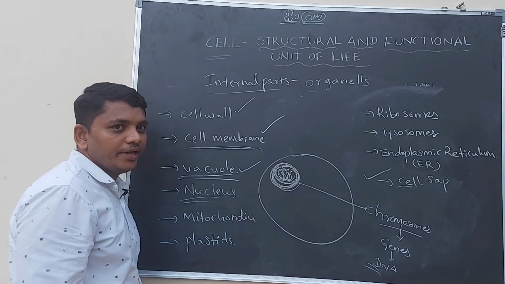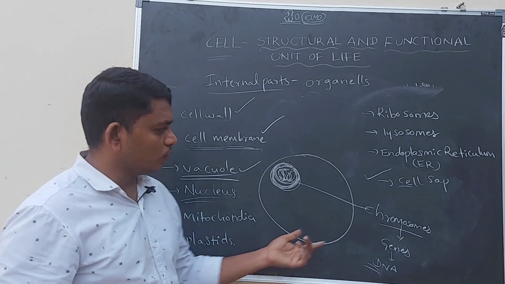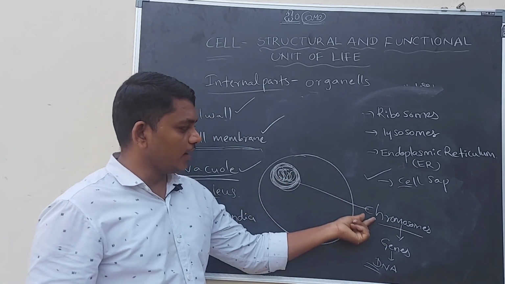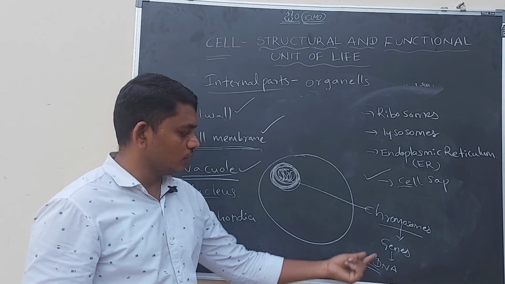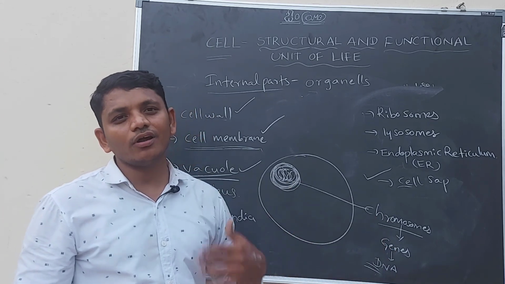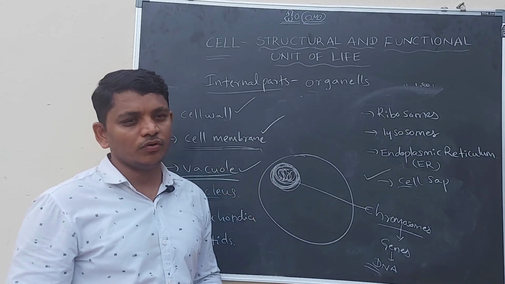The nucleus contains the hereditary material called chromosomes. Chromosomes are part of the nucleus, genes are part of chromosomes, and DNA is a part of genes. So all these contain our inheritance or hereditary characters.